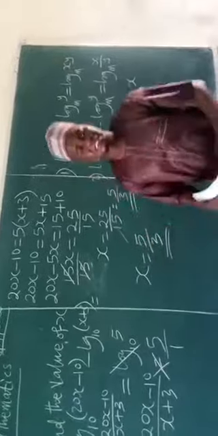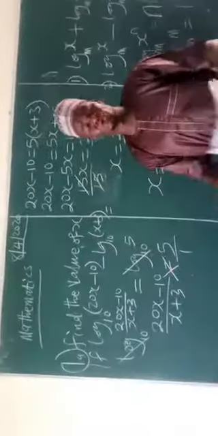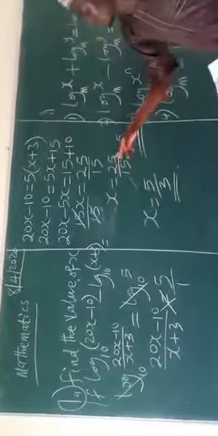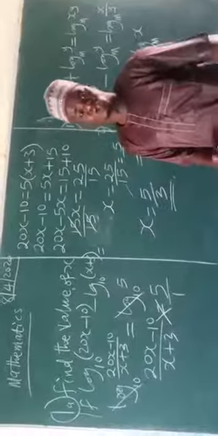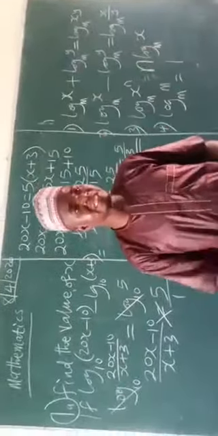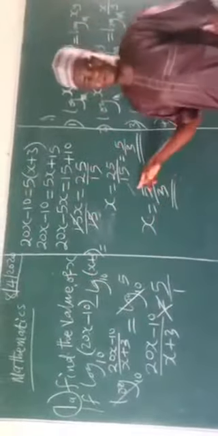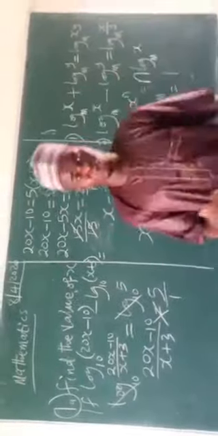So now, this is what you're going to have. When we are marking, we usually have a problem with this. Some students will just say x equals 25 all over 15, but there is a simplification there, so you lack a mark. There is a mark for accuracy, meaning what do we have at the tail of the answer? That's the final answer. The final answer is 5 all over 3.